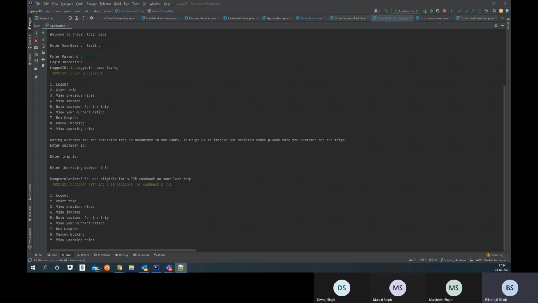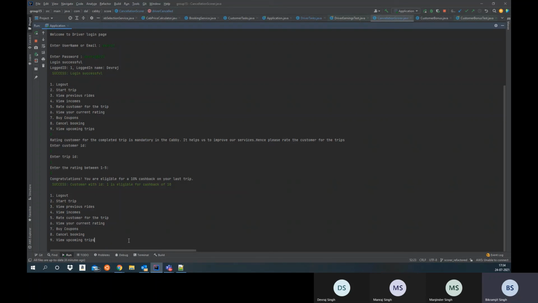Also, I'm dealing with cancellation policies and the scores, how they're affected after cancellations. So there is a class responsible for dealing with cancellations. If a rider books and cancels a ride, his score is affected to compensate for a driver's time. And I'll show it to you once.